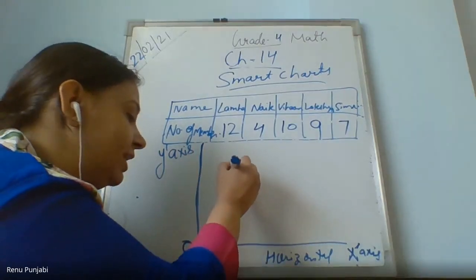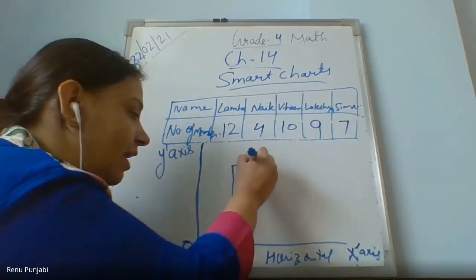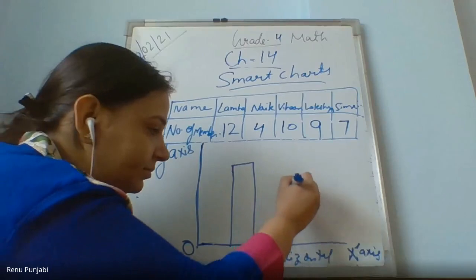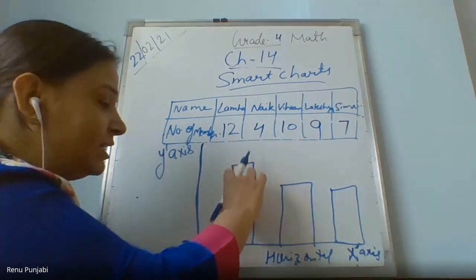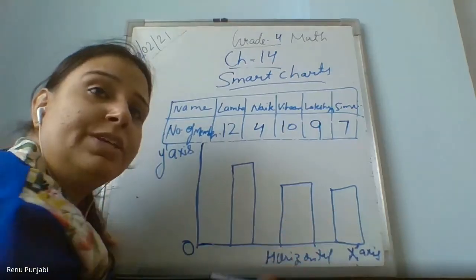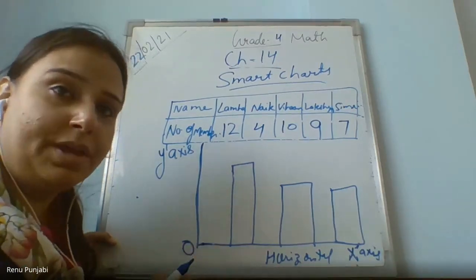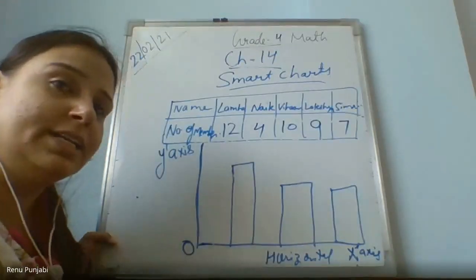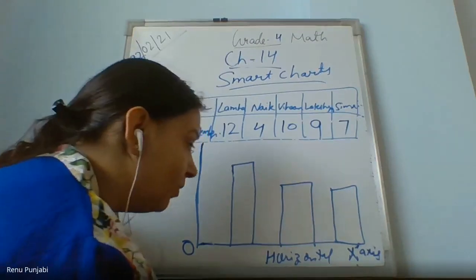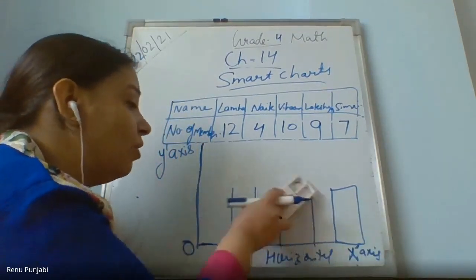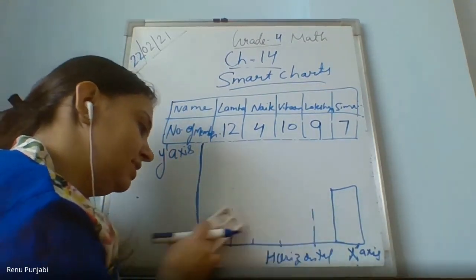Now, first of all, I will not tell you how to arrange them. First, I will ask whether you have seen this kind of bars somewhere. Yes, ma'am. Because we are drawing these bars, the name of this chart is bar graph. In this graph we will draw bars. That is why the name of this chart is bar graph. Now, how to draw these bars?